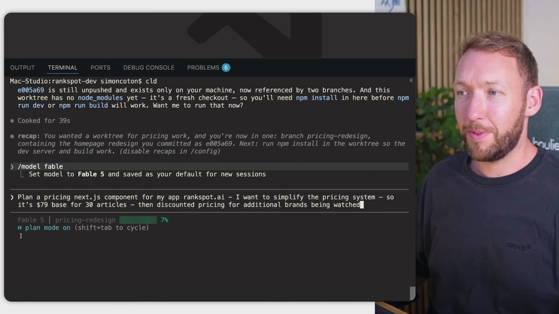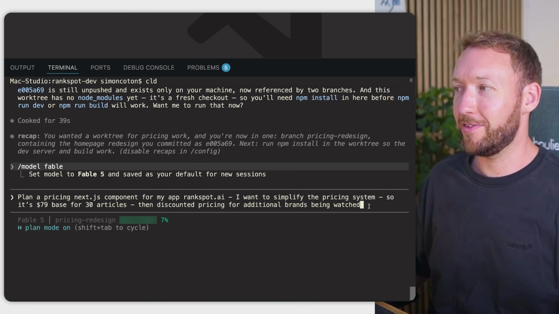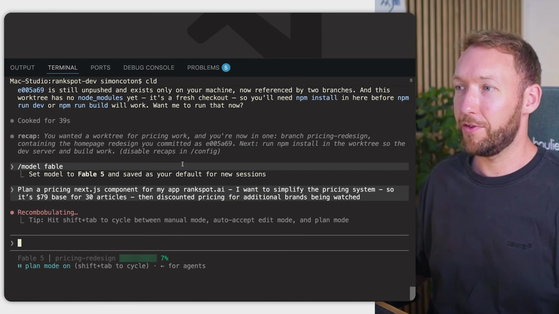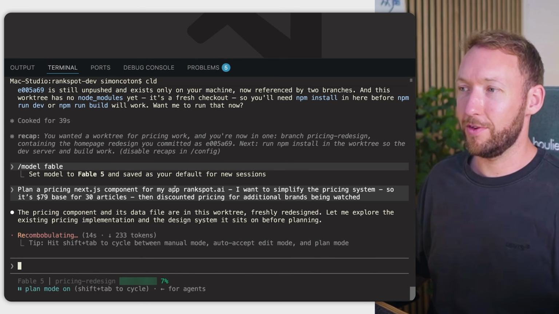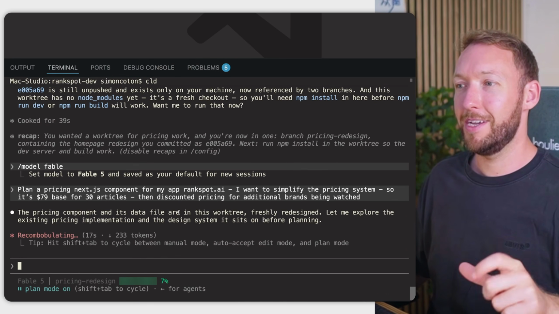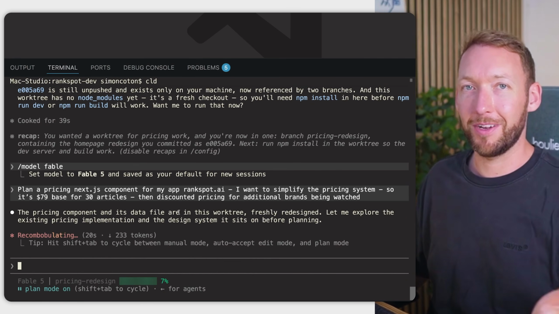So all we're going to do is basically put it into plan mode using Shift-Tab to cycle and effectively set that off to run. And I've put that in a completely separate work tree so that we can basically create this pricing component and then execute on it using something like Sonnet instead. So plan with Fable, where it needs to think out the actual logistics and the architecture, and then build on Sonnet. The planning is going to take fewer tokens than the execution, and that's why we do it that way around.